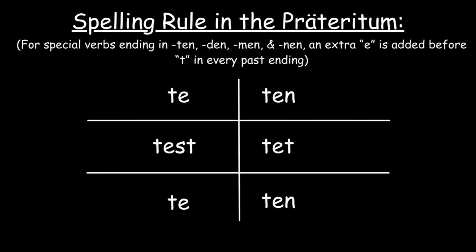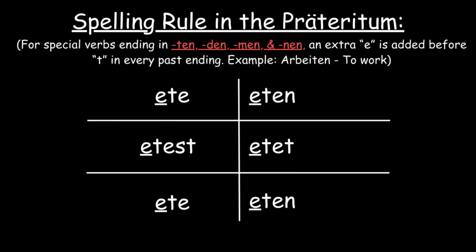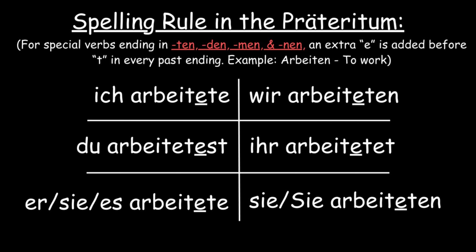For special verbs ending in ten, den, men, and nen, an extra e is added before te in every past ending. This is done on purpose because these endings are weak verb endings in the Präteritum, and therefore they need an extra letter for better pronunciation. One common verb that's affected by this rule is arbeiten, and in the Präteritum, its conjugations will look like this.